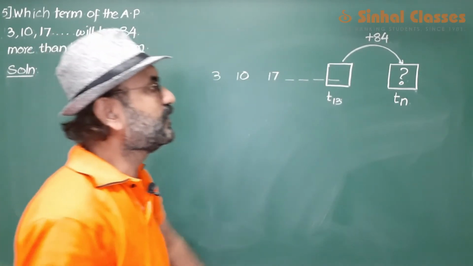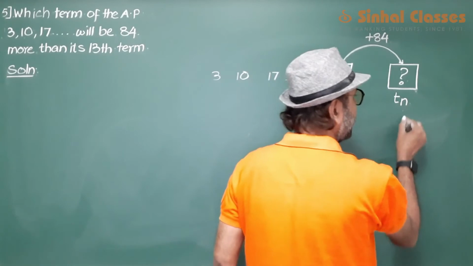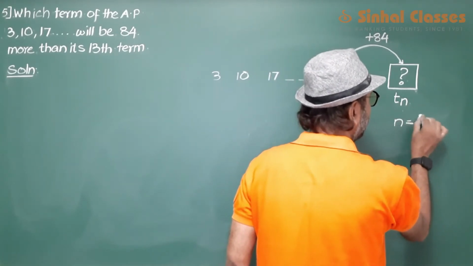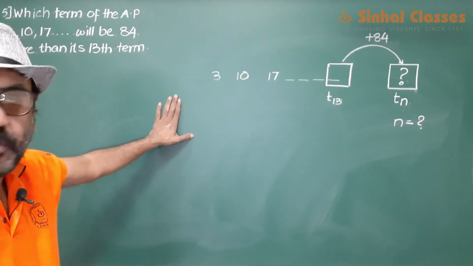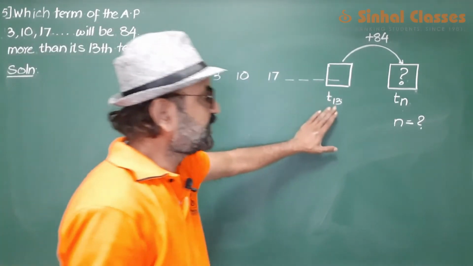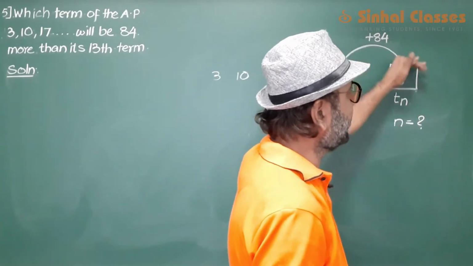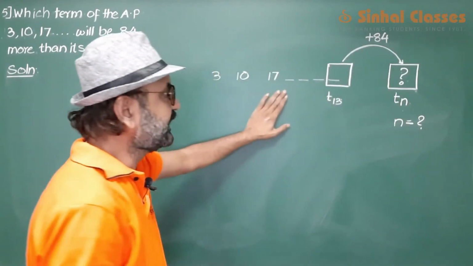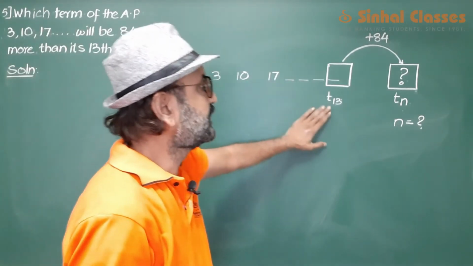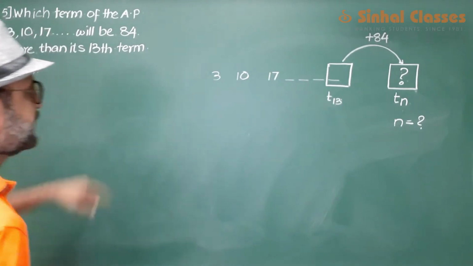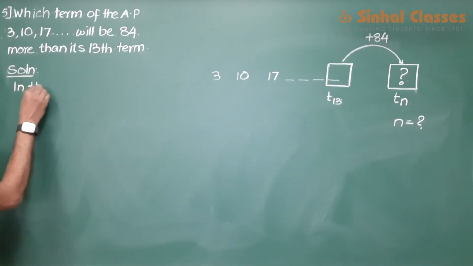You are asked to find out which term. That means you have to find out this n. इस AP का कौन सा वाला टर्म है जो 13th टर्म से 84 ज्यादा है. So looking at the question, guys, what we'll do is we will try to find out the 13th term first from this AP.